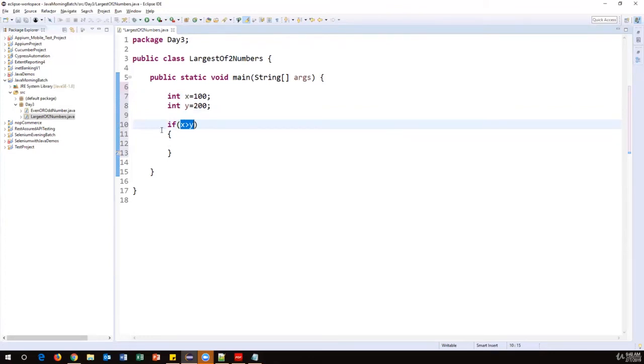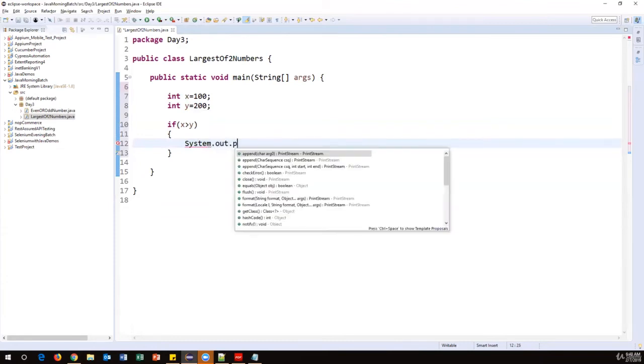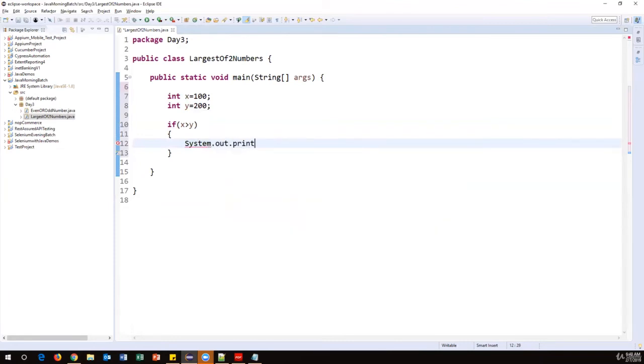If this condition is true, then what I should do is print that x is the largest number. System.out.println, so here I say "x is largest number."